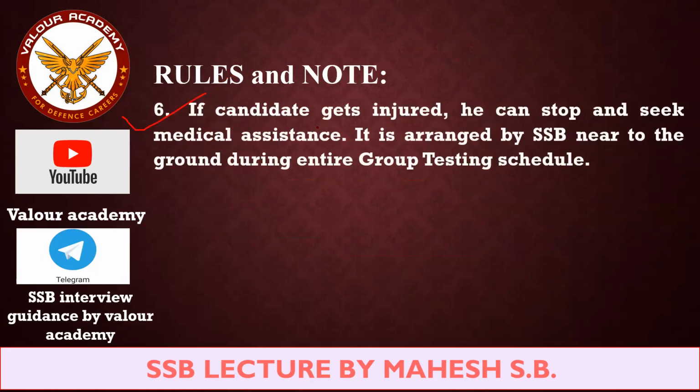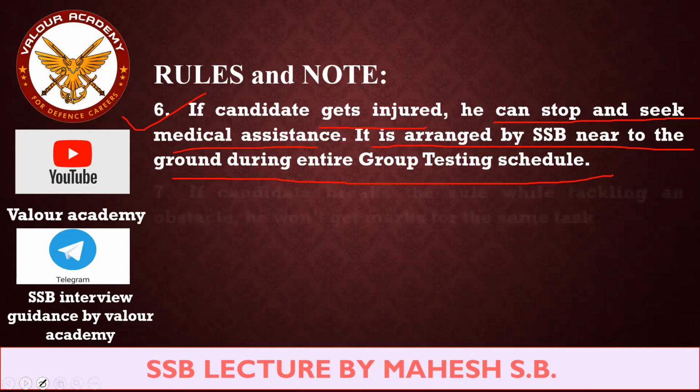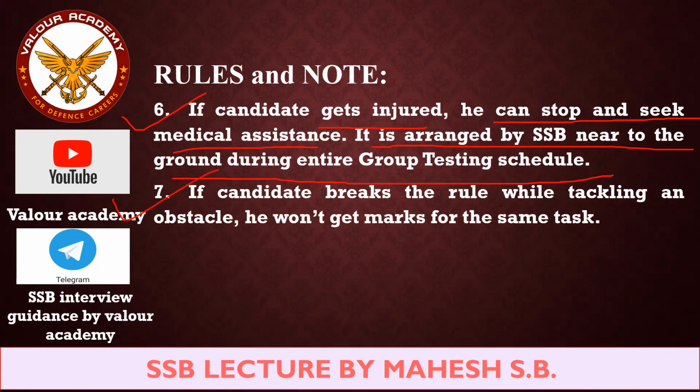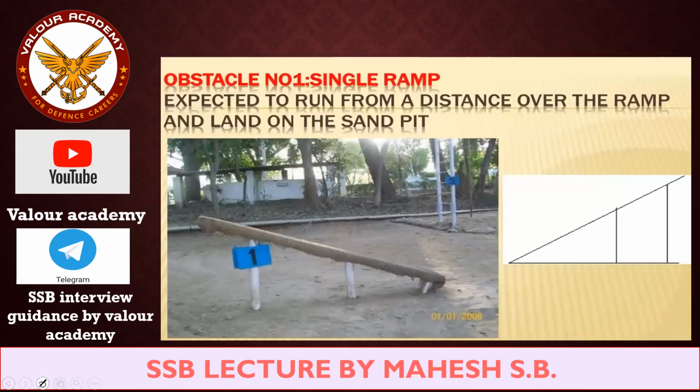Next rule is, if a candidate gets injured, he can stop and seek medical assistance if it is arranged by SSB near the ground during the entire group testing schedule. Generally, if you get injured doing any obstacle, you can have medical assistance immediately. If a candidate breaks the rule while tackling any obstacle, he won't get marks for that task. So what you can do is consider that you have failed to negotiate the obstacle and repeat that obstacle. So we will see what the obstacles are.